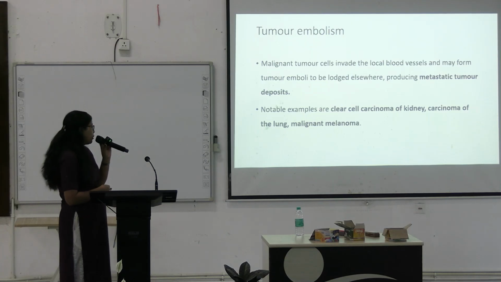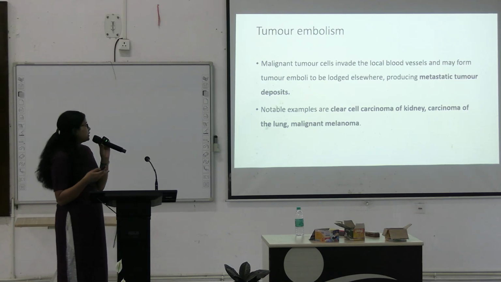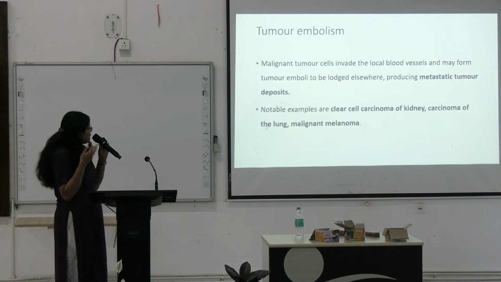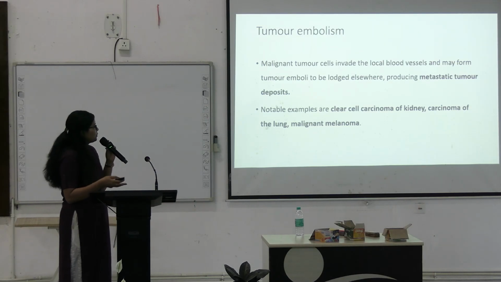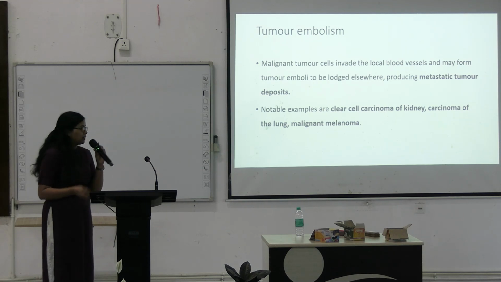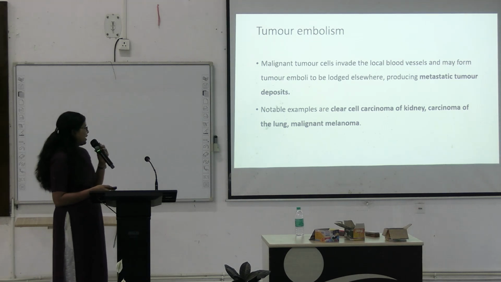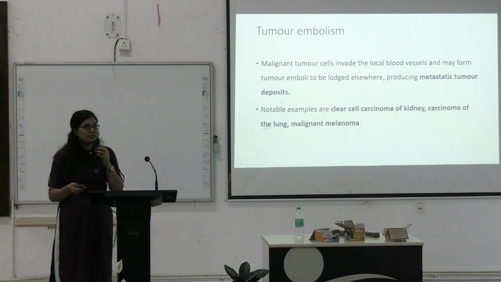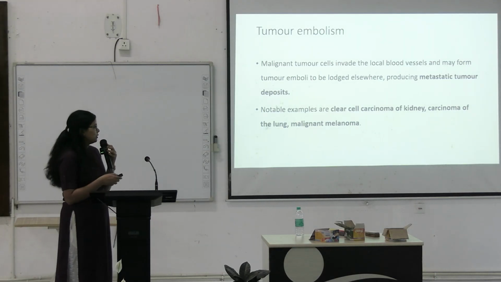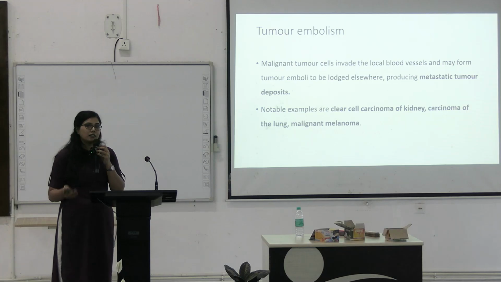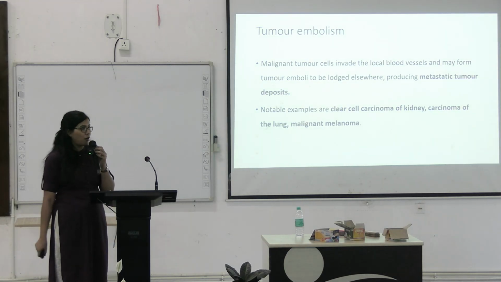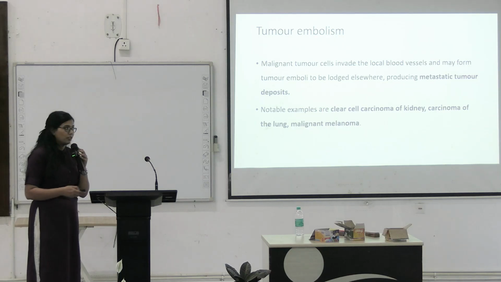Next, coming to tumor embolism. Malignant tumor cells invade the local blood vessel and may form tumor emboli, which are lodged elsewhere, producing metastatic tumor deposits. Notable examples are clear cell carcinoma of kidney, carcinoma of lung, and malignant melanoma. So basically this is a form of metastasis of tumor, particularly tumors which are prone to metastasize to the vasculature, to the blood vessels. They will form tumor emboli in the vessels.